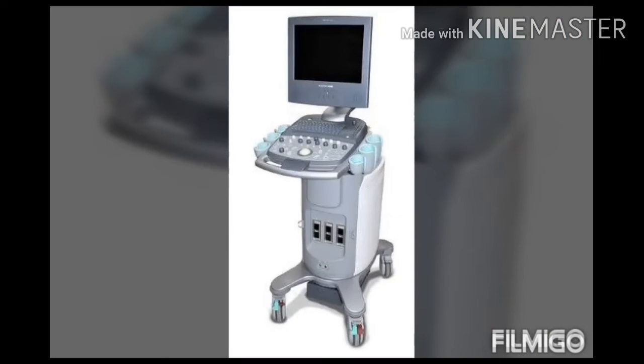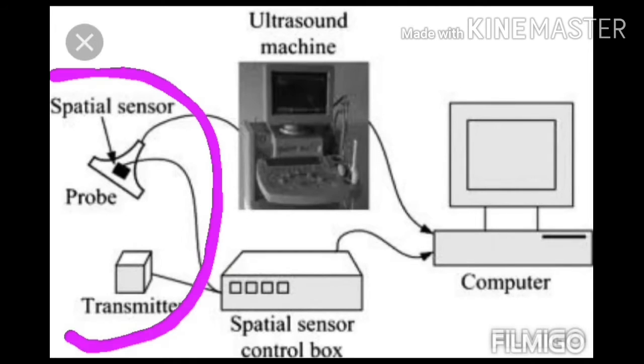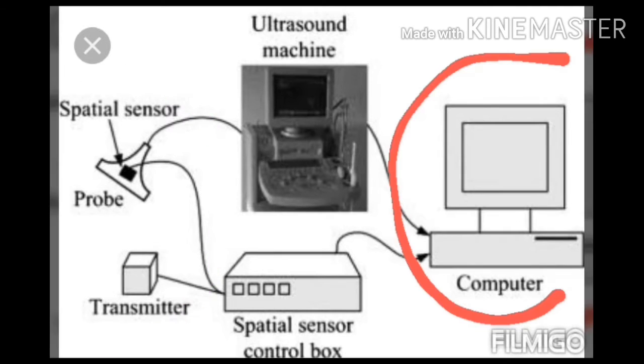This is the ultrasound machine which is used in hospitals for diagnosis and treatment purposes. This is a picture. This encircled portion is used to make the ultrasonic waves enter the human body through a transmitter. These waves are then reflected differently from different organs, tissues or tumors, etc. These reflected waves are then amplified and they form an image of the internal organs of the body on the screen of the computer as shown.